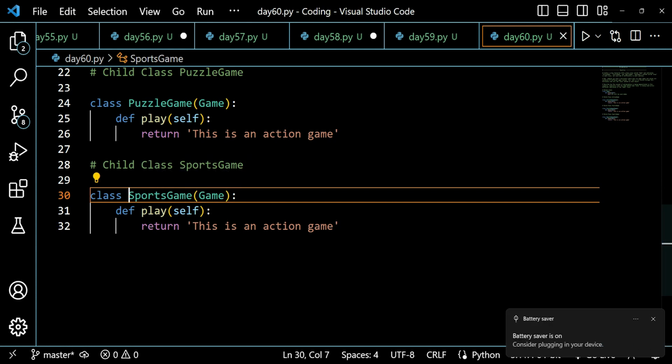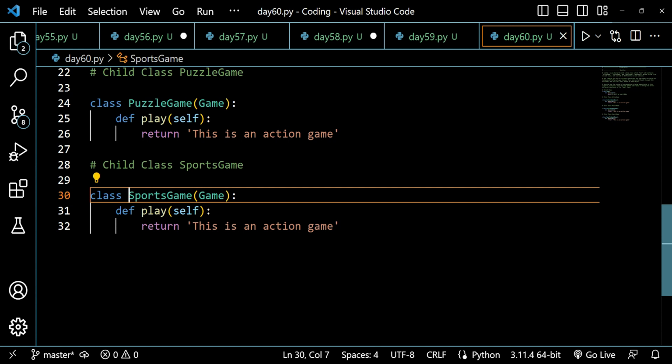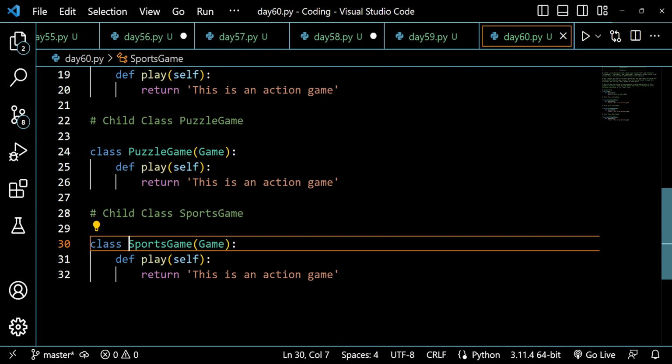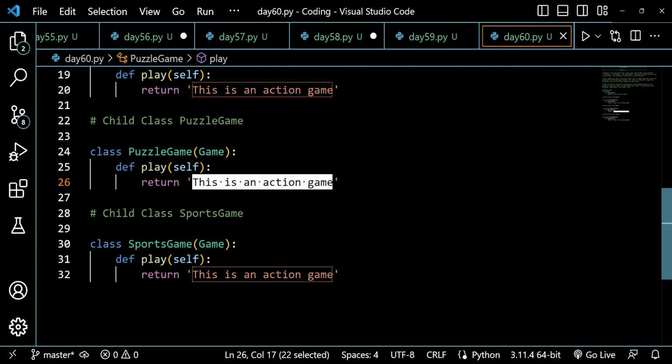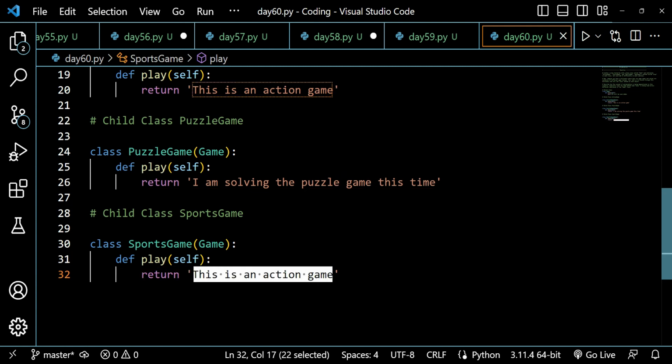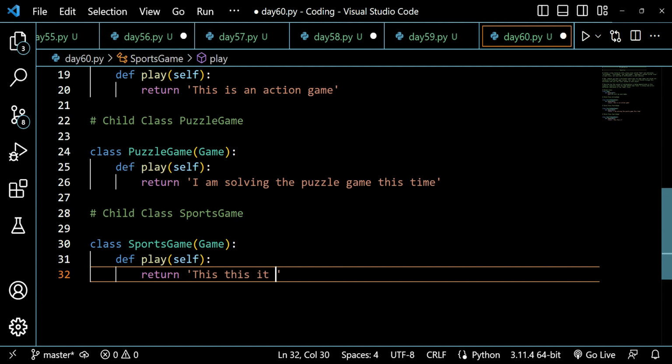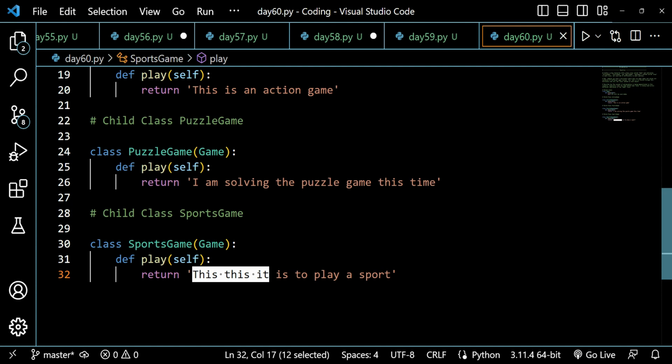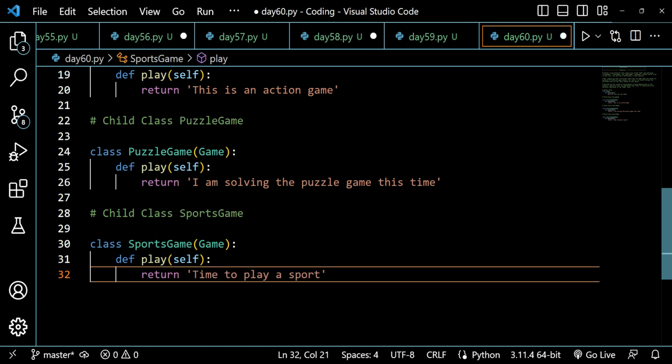And after doing this, what I am gonna do here is I will be just changing the statement, meaning I will be saying that I am solving the puzzle game this time, and in sports game I will be saying that this time it is to play a sport, or we can just put it like this: time to play sports, time to play a sports game, something like this.